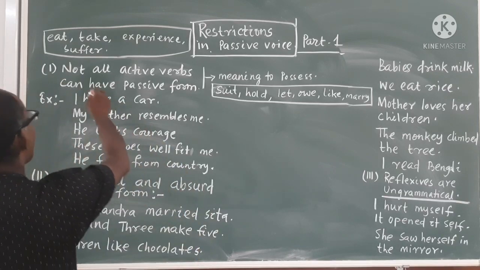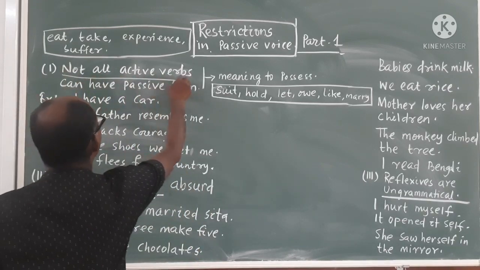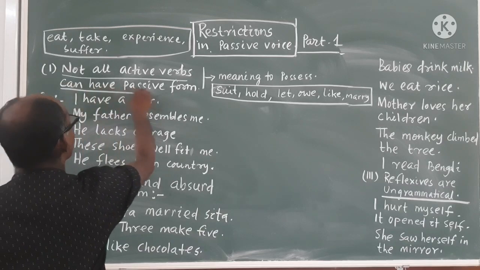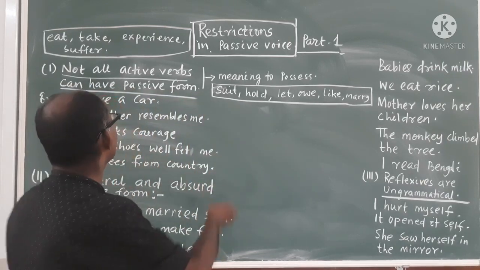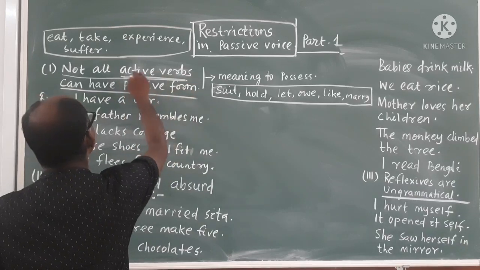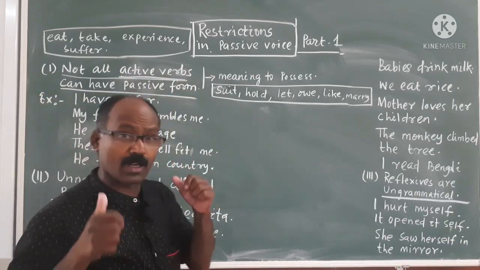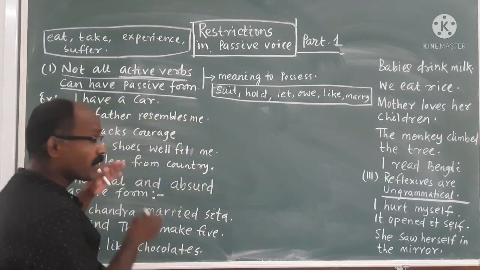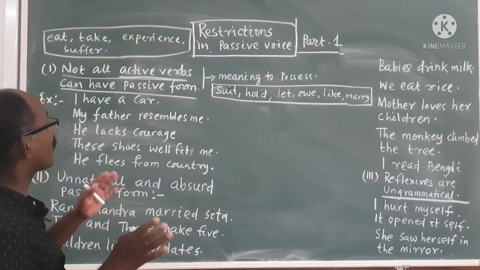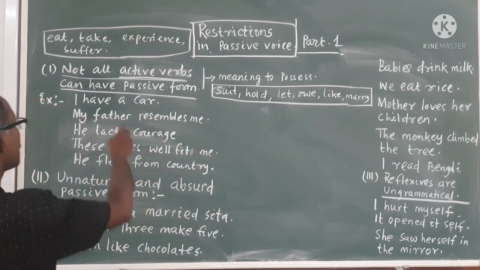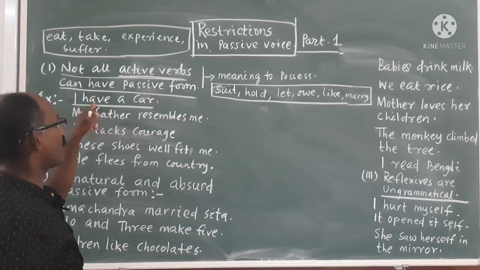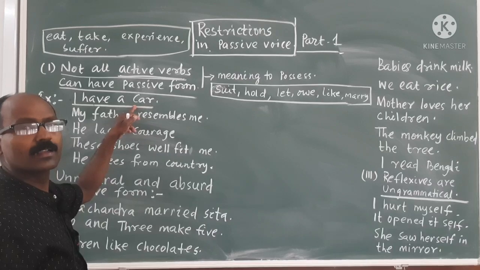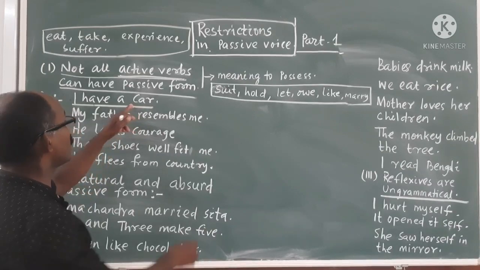Not all active verbs can have passive form. Please remember, you have already read that if a verb is active, you can make it passive. But here, some examples are given where you cannot make a passive form. Suppose, I have a car. Subject, verb, object. If it comes in the exam, what will you do?